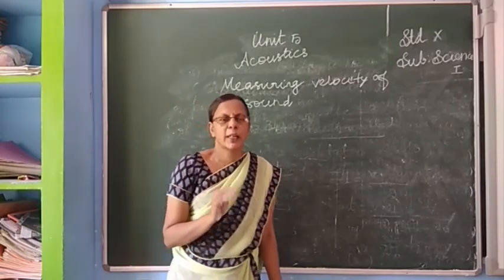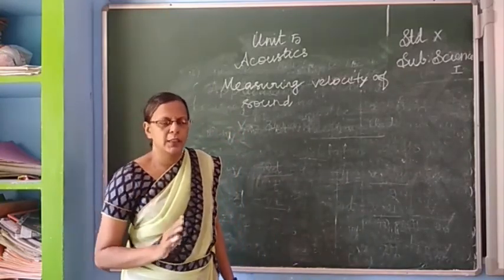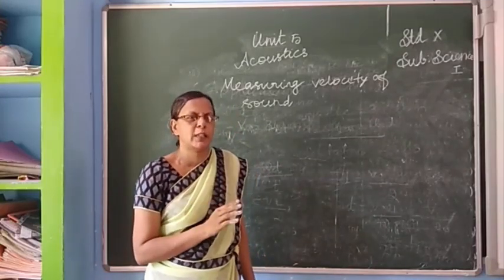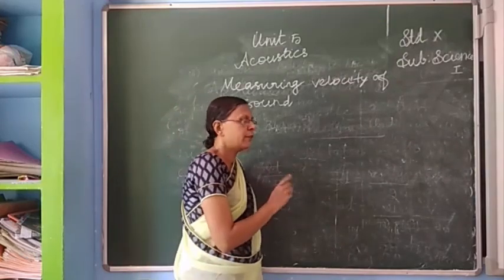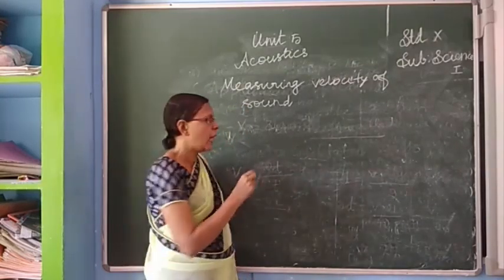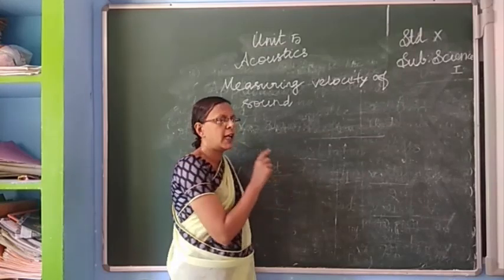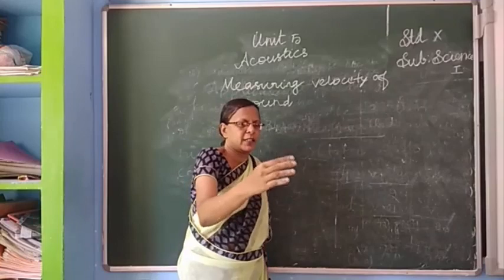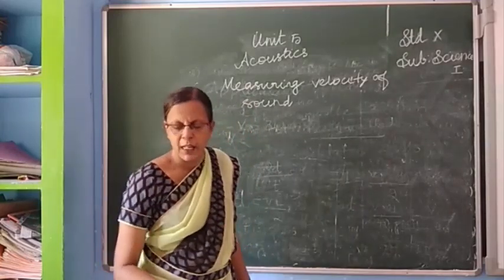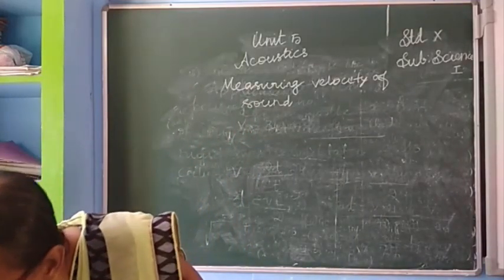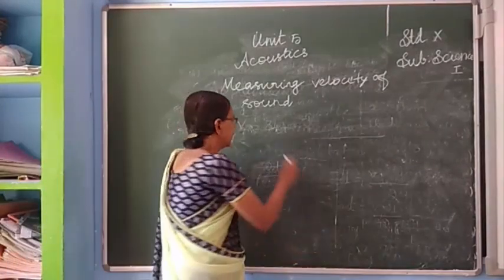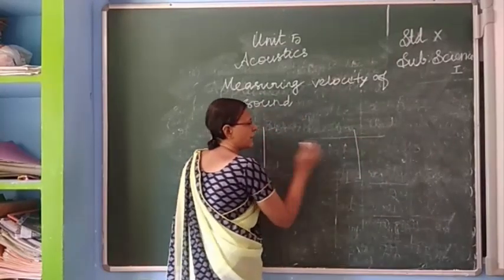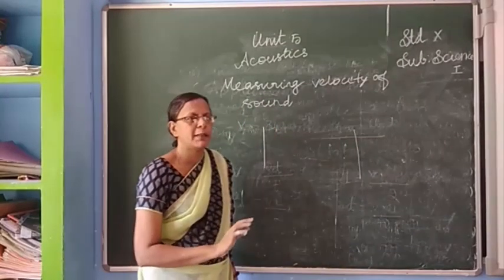First, we have to keep the source of sound pulses at a place. Then, using the measuring tape, we have to measure the distance between the source of sound and the reflecting surface. We have to keep the reflecting surface also. Then another receiver we need. If we are keeping the source of sound here, and this is the reflecting surface, we have to measure the distance between them using the measuring tape.